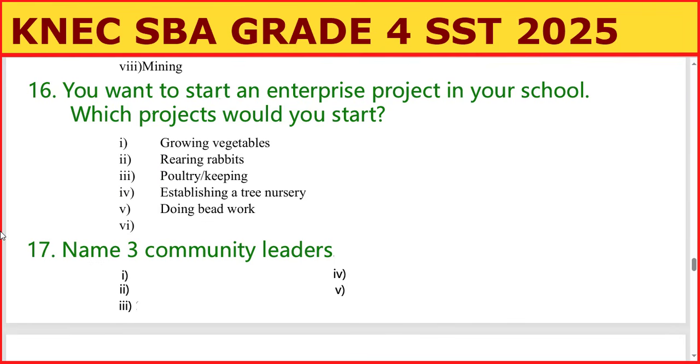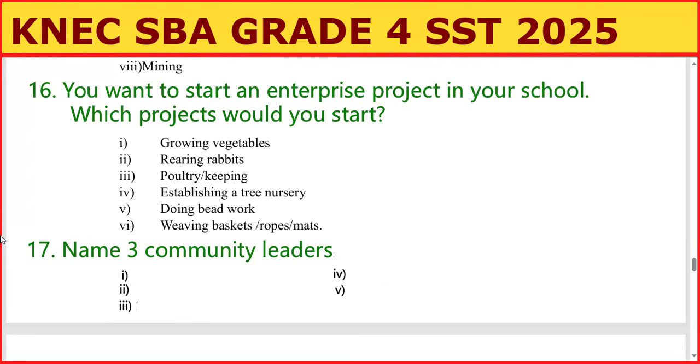Then the other one is doing beadwork. Can you remember beadwork? That artistic art and craft. This is very important. When you do it, you can come and sell to me. I will buy for my car. Then we have weaving, making baskets, ropes, mats. You can make them and they are so good. You can sell to your teachers. The mats you can sell to your parents. You can sell the ropes to the goat keepers or livestock keepers and so on.